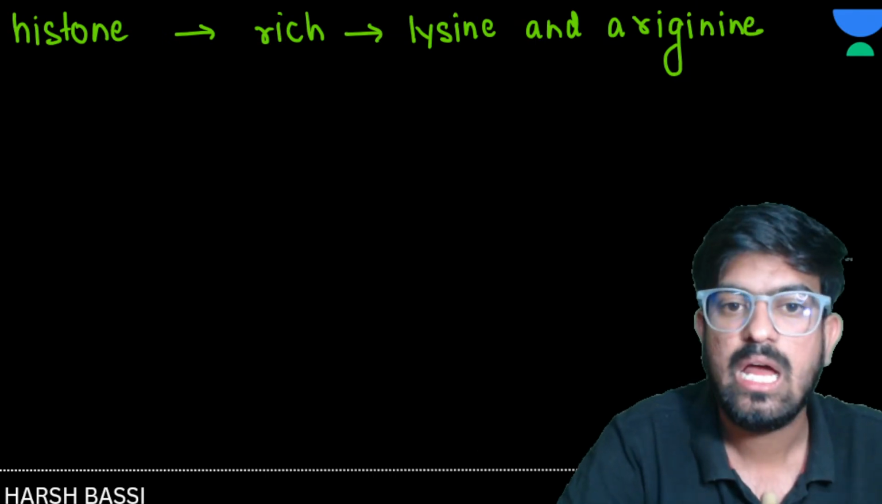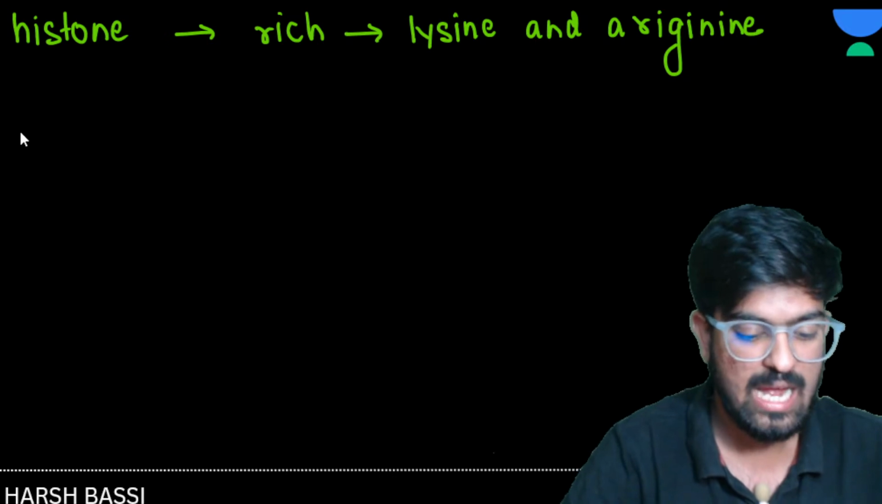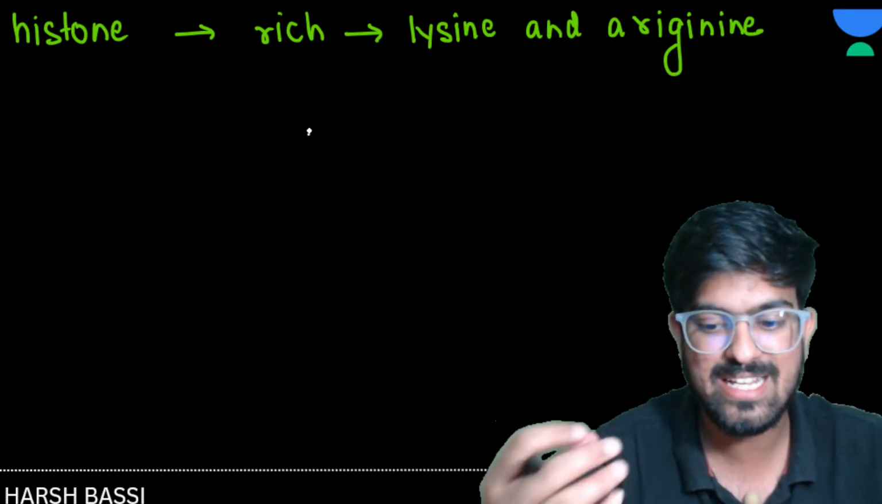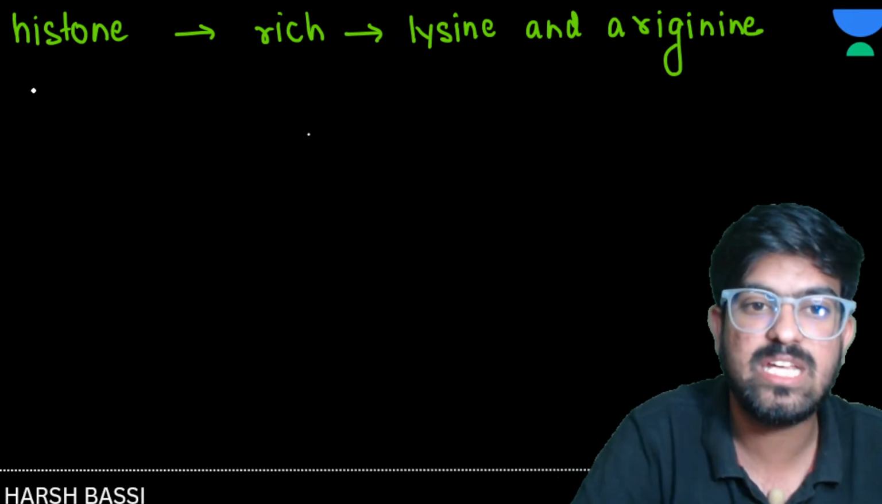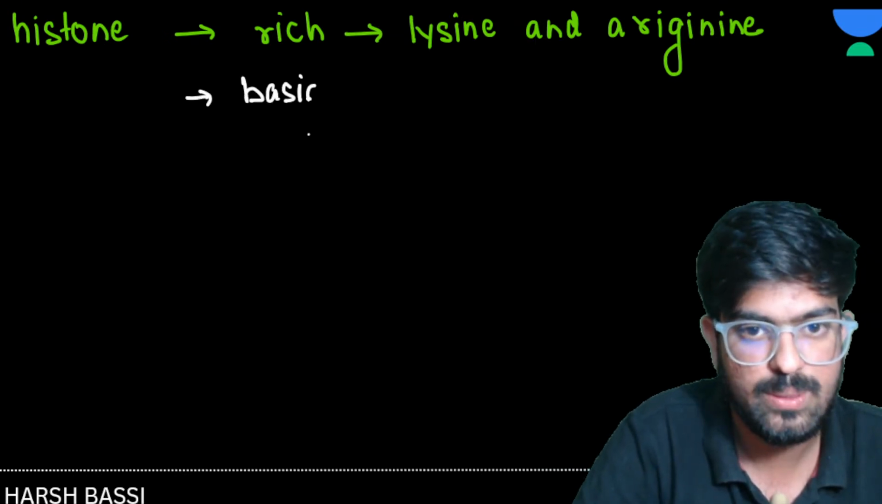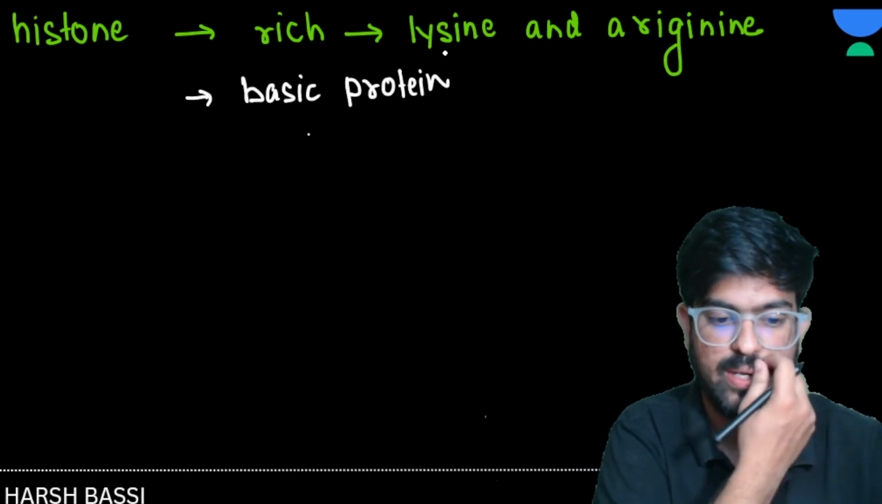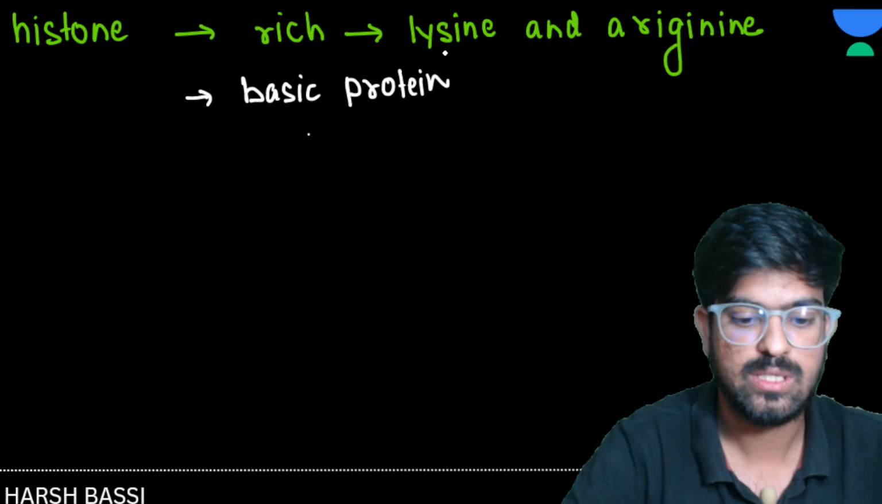Histone is rich in lysine and arginine. Is it a basic protein or an acidic protein? It is a basic protein. It's not acidic. It's a basic protein. Clear?